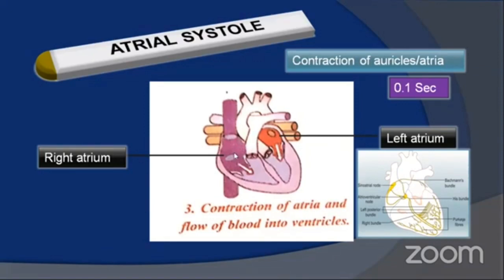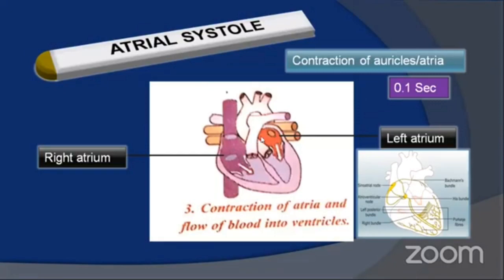As the depolarization spreads to all the walls of the right and left atria, the pressure in the atria increases, resulting in contraction of the auricles. Contraction of auricles is referred to as atrial systole, which lasts for about 0.1 seconds.